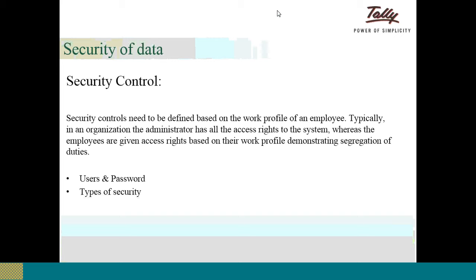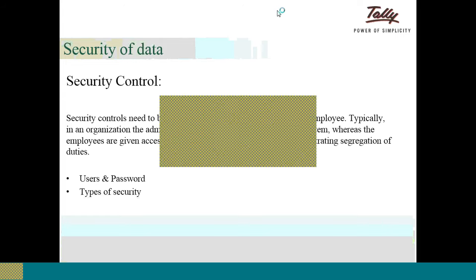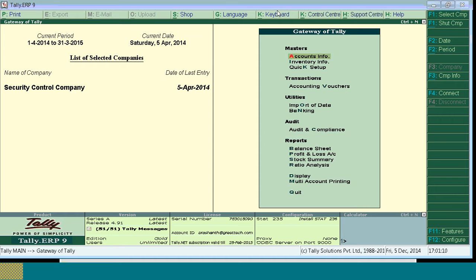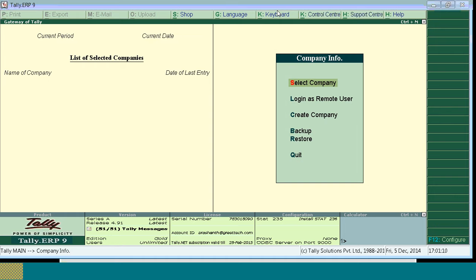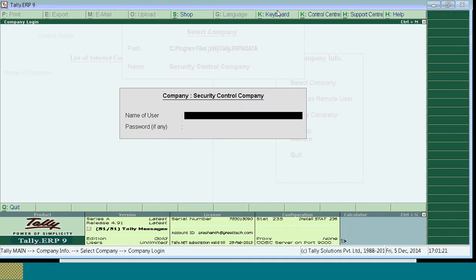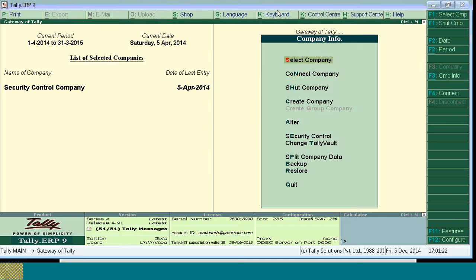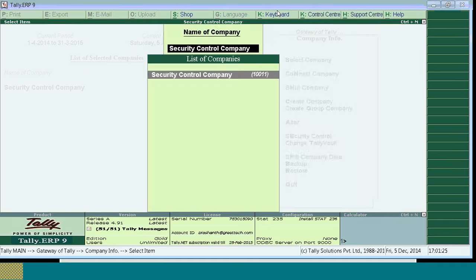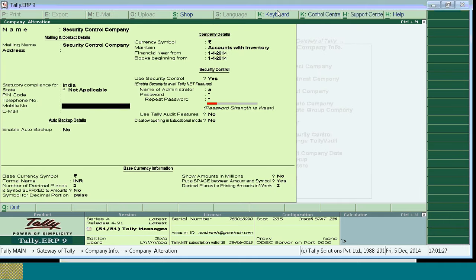Yes, Mr. Nawaz has a query from administrator. Can we see how many users have passed the transaction? Yes, Mr. Nawaz, you can see. For that, you have to enable the Tally audit feature, which is available in the company alteration. So in the company alteration, you have to enable the option use Tally audit feature.